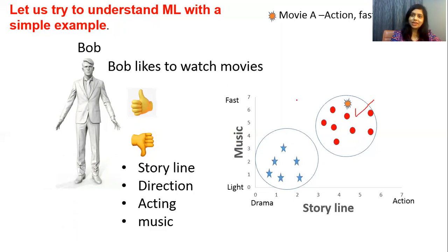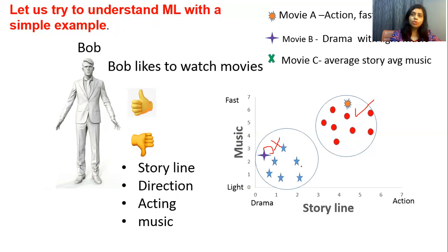Now let's take a second example, movie B. Movie B is a drama movie with light music, and hence it will fall somewhere here in the second circle, and Bob will not like to watch this movie. Now movie C. Movie C has an average story with average music and it falls somewhere here.